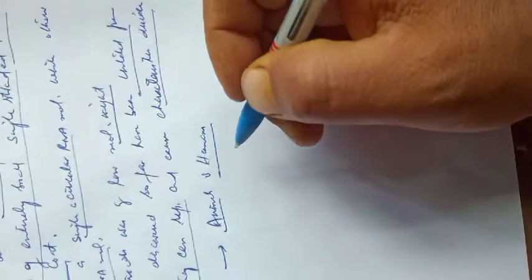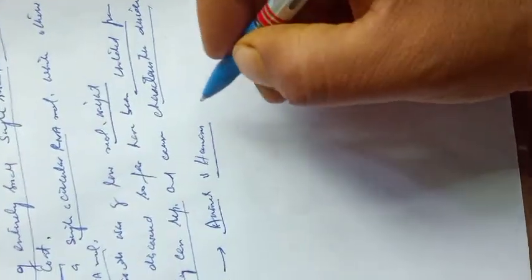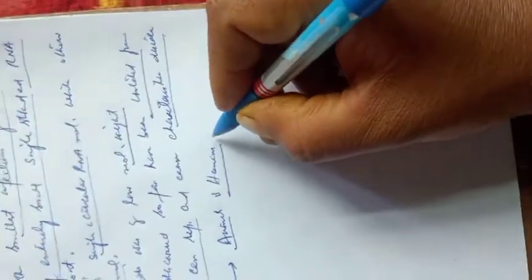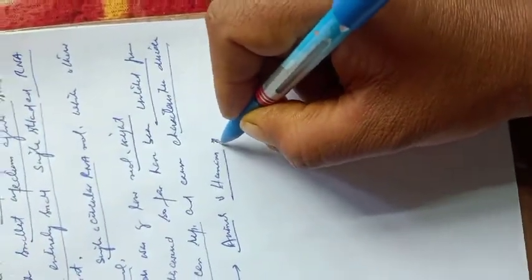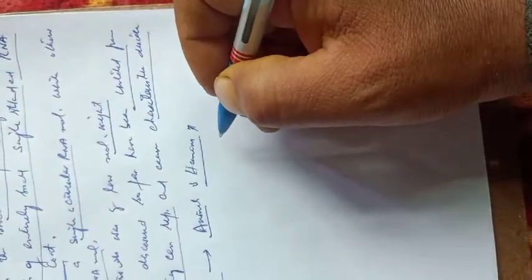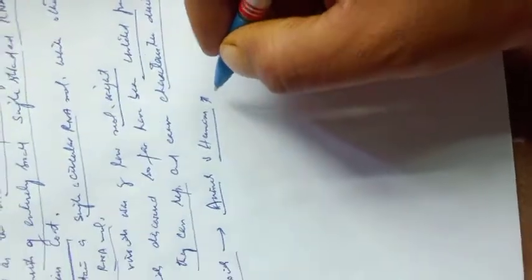But there is a speculation that they may occur in animals and human cells also.